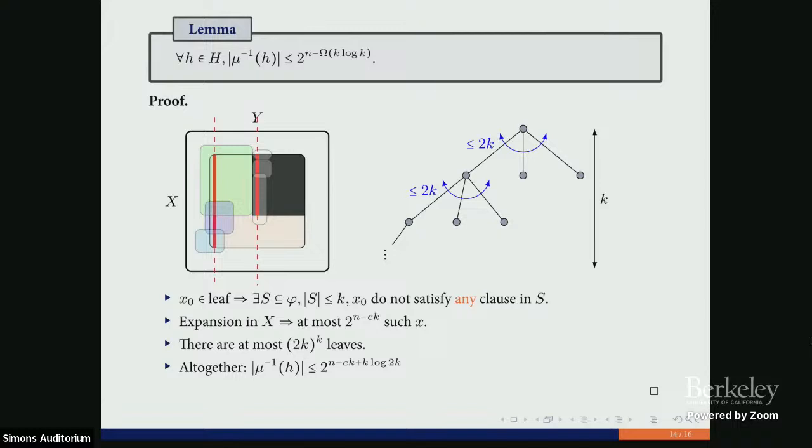So this c is an expansion parameter in our graph. This c depends on the degree of the graph. So this c should be bigger than log k. This is the bottleneck that I do not know how to fix.